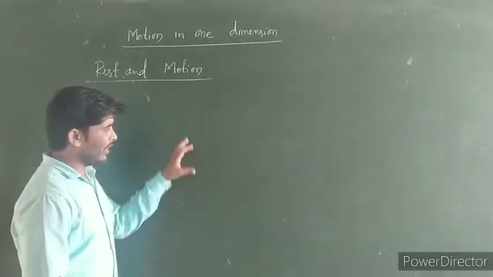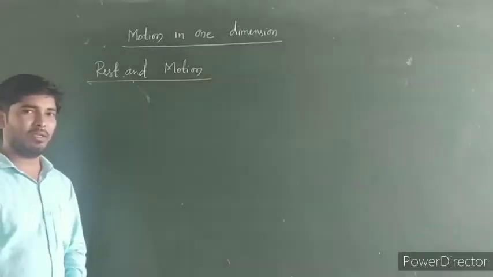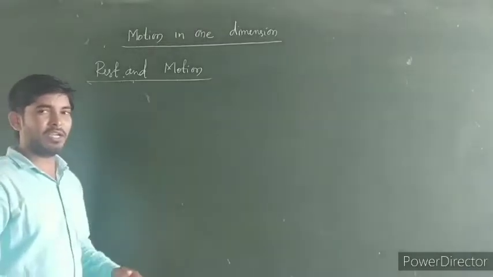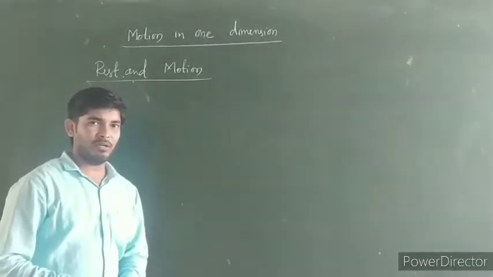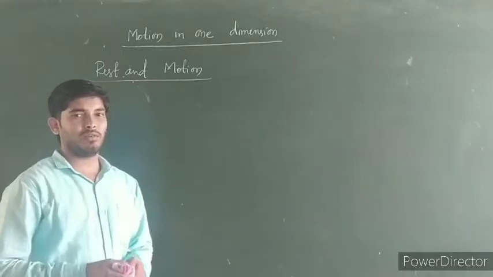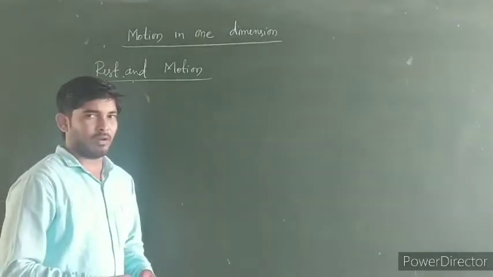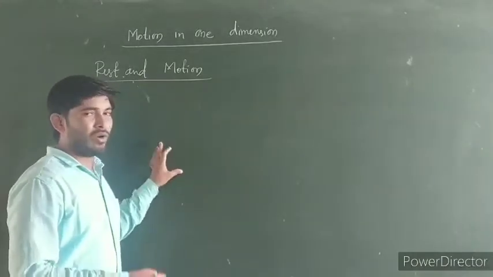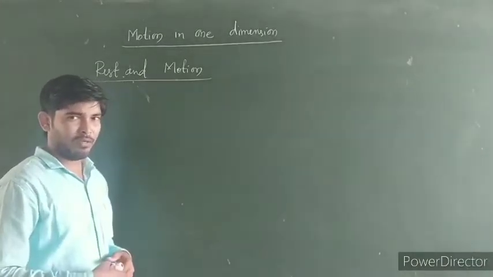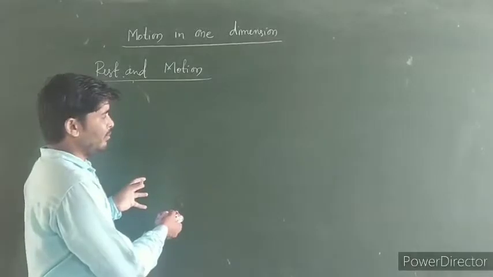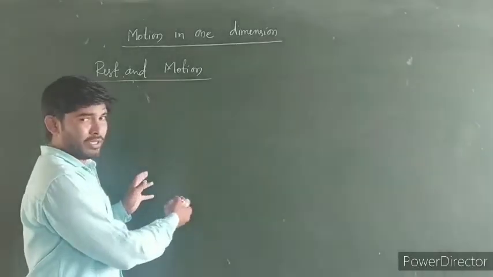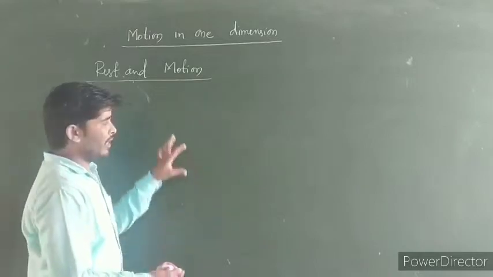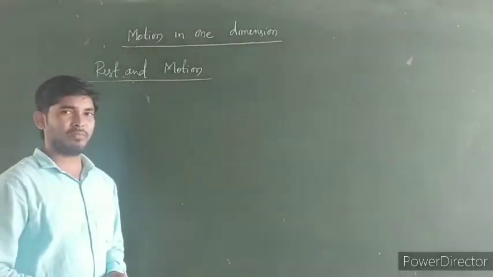If we want to say that a body is in a state of rest, it means the object does not change its position with respect to us. Now I am standing here, and this is the board. Its position does not change with respect to me. If I see the board like this, its position is not changing, so this board is in a state of rest.